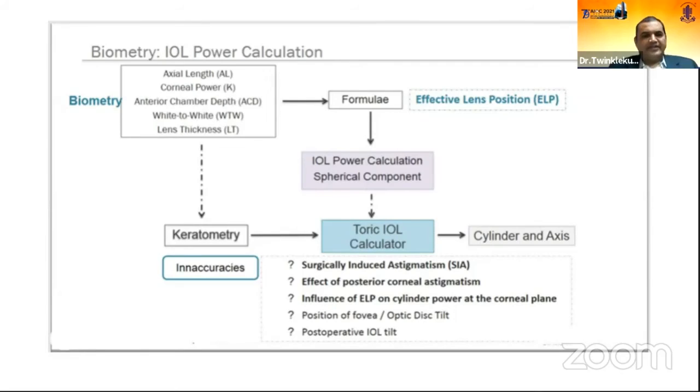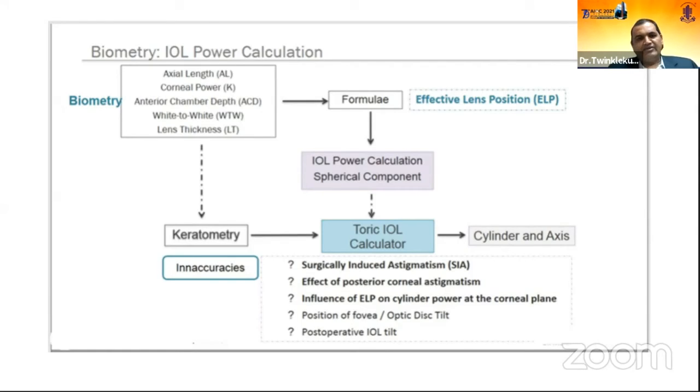In our regular calculations, what we are getting from the optical biometry, all these variables from axial length, keratometry, anterior chamber depth, white-to-white, and lens thickness, have been incorporated according to your choice of formulae, and they give us a spherical component. And from keratometry, we get the keratometry findings and put them into the toric calculator, and we get which type of lens implant we have to put, the model of the implant, the amount of astigmatism correction, and the axis of the implantation. We have been doing this for a couple of decades, but we are finding some inaccuracies in this.